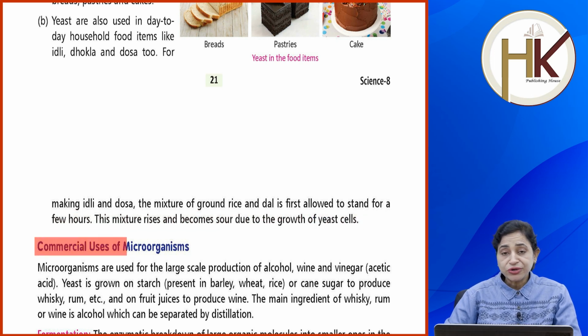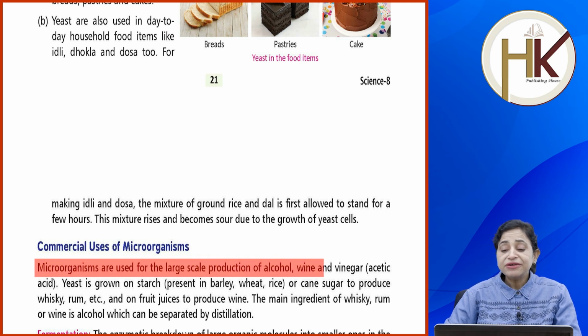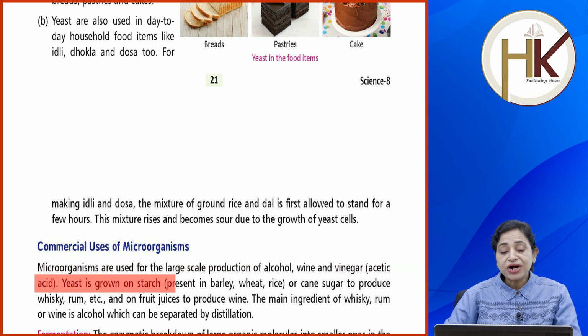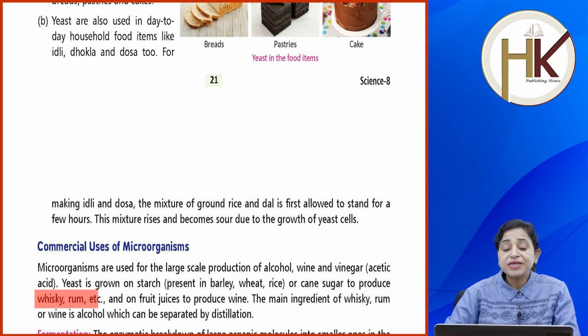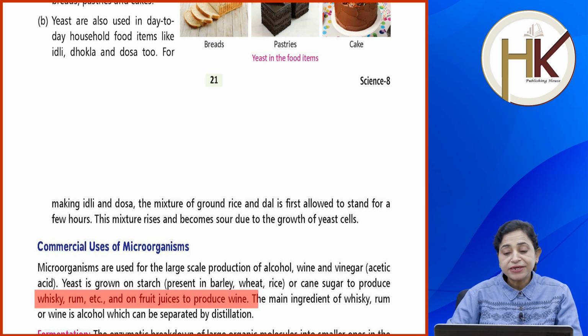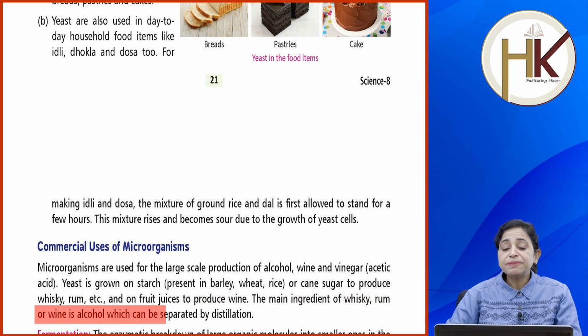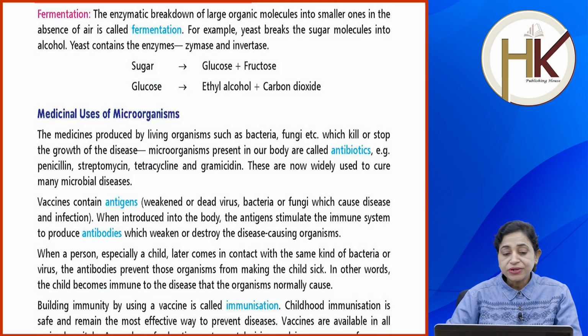Commercial uses of microorganisms. Microorganisms are used for the large scale production of alcohol, wine and vinegar, acetic acid. Yeast is grown on starch present in barley, wheat, rice, on cane sugar to produce whiskey, rum, etc., and on fruit juices to produce wine. The main ingredient of whiskey, rum or wine is alcohol, which can be separated by distillation.